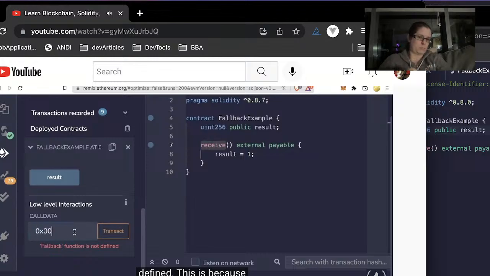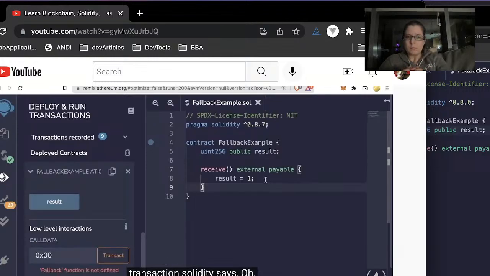This is because whenever data is sent with the transaction, Solidity says, oh, well, since you're sending data, you're not looking for receive, you're looking for some function. So let me look for that function for you. I don't see any function that matches the 0x00. So I'm going to look for your fallback function. Remix is smart enough to know that we don't have a fallback function.